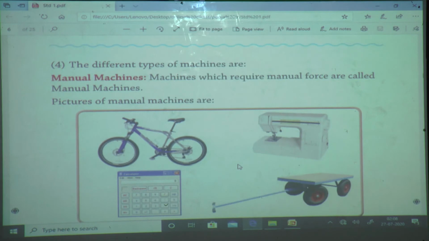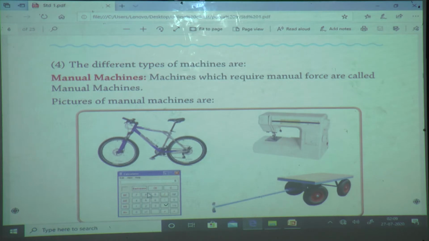But machines are also 2 types, manual machines and electrical machines. Which are the manual machines and which are the electronic machines? Which machine requires man force to work? Means for working, this machine requires a man. Without man it cannot work. It is called a manual machine. For example, we will see the calculator.